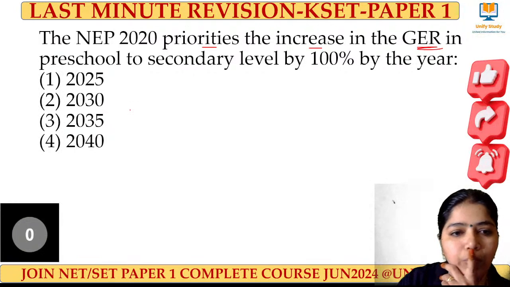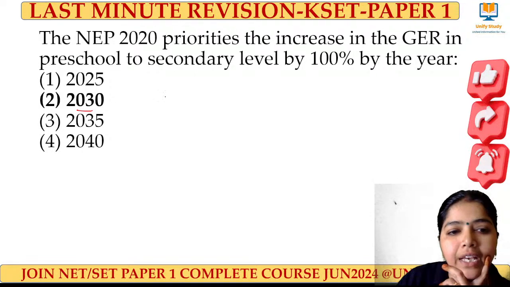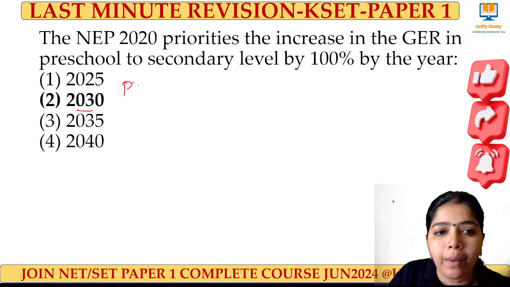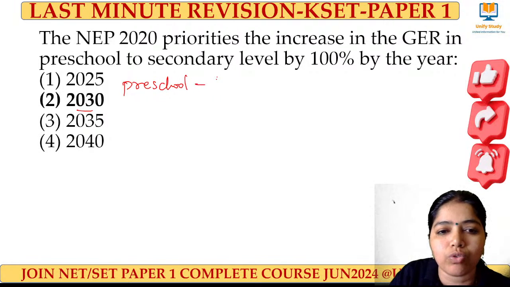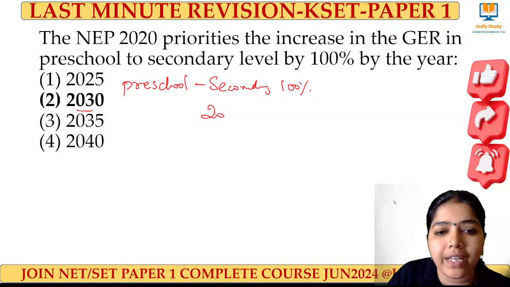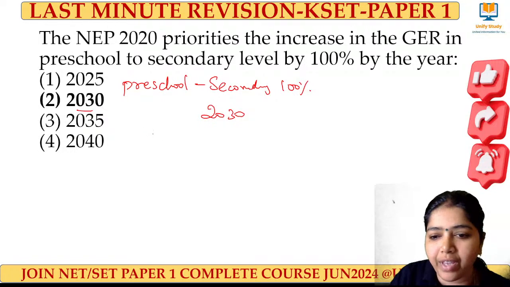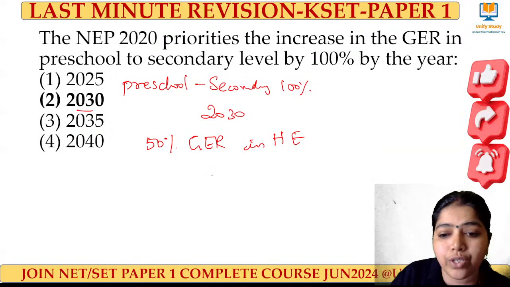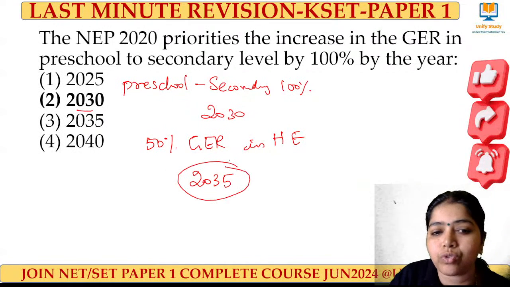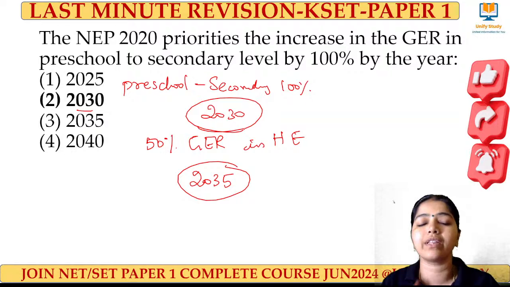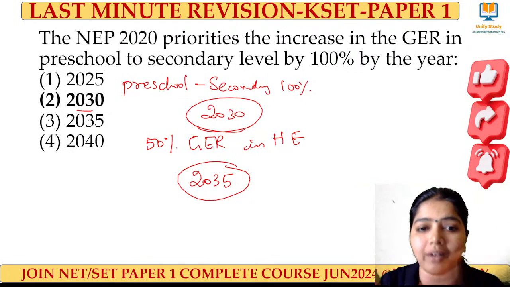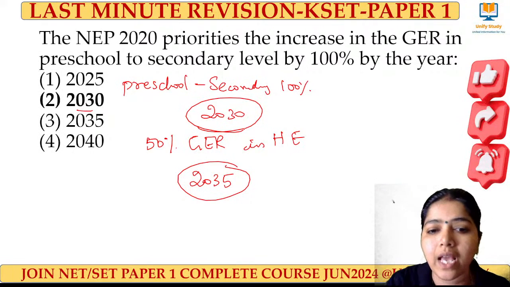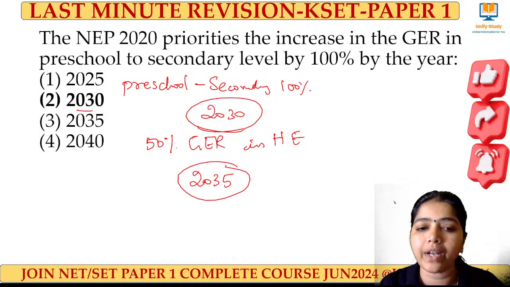Yes, the right answer for this question is 2030. Here we are supposed to understand two things. One is preschool to secondary education. Preschool to secondary level will be attained 100 percent by the year 2030. At the same time, they have a 50 percent GER in higher education by the year 2035. So two things, don't forget: preschool to secondary has to be attained 100% by 2030, and 50 percent GER in higher education has to be attained by the year 2035.